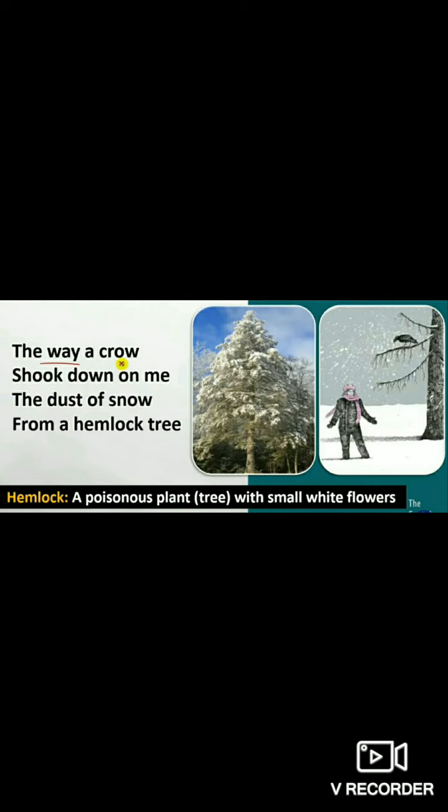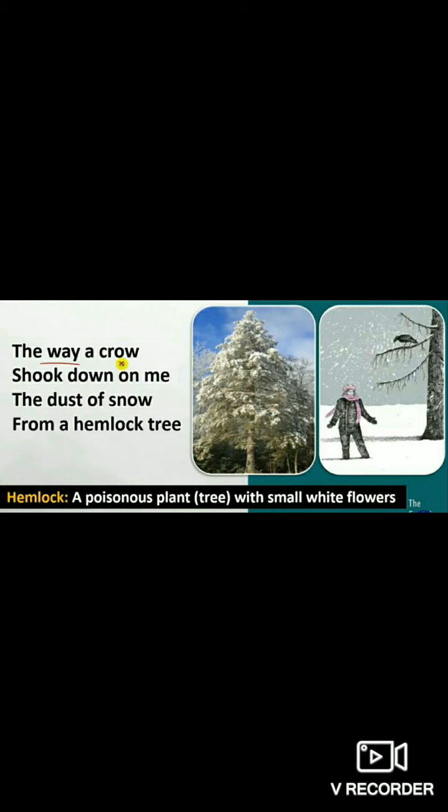Here, crow is a symbol of sadness, despair, sorrow. Similarly, hemlock tree, which is a poisonous plant with small white flowers, is also connected with sadness, disappointment, discouragement, nervousness, etc. So here, the overall scene created by the poet is very gloomy and sad. So let's start the explanation.